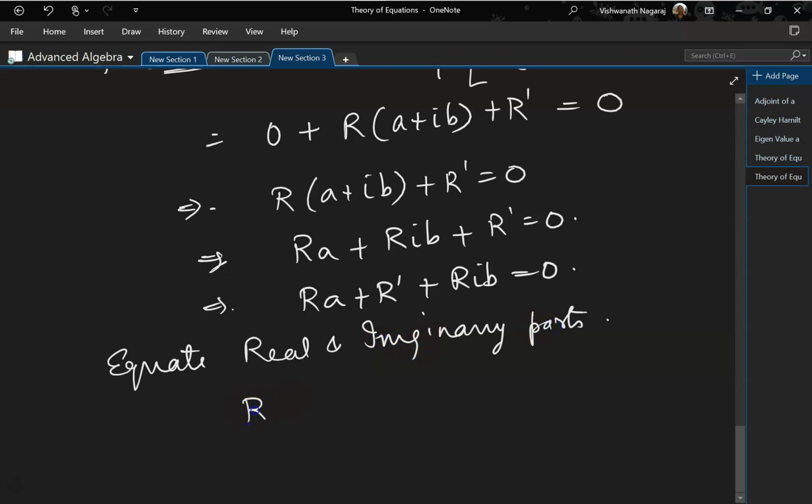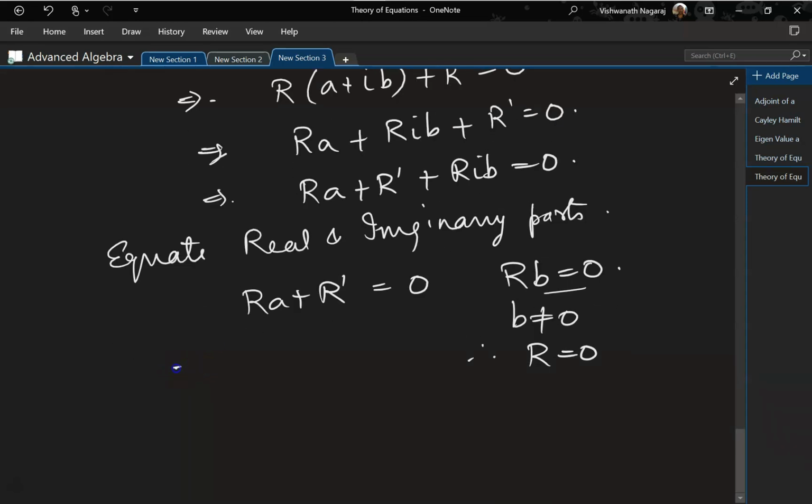Okay, so we have ra plus r prime is equal to 0 and rb equal to 0. Now remember, b is not equal to 0, right? So therefore r has to be equal to 0 for this to be true.